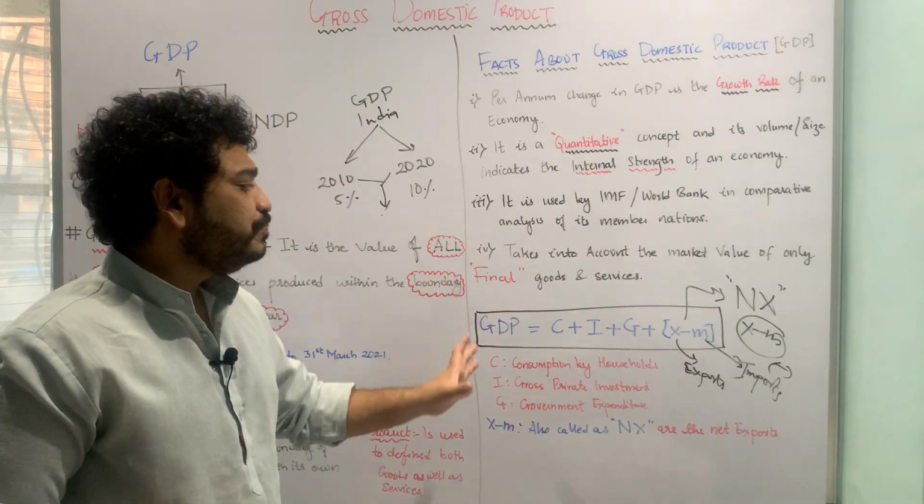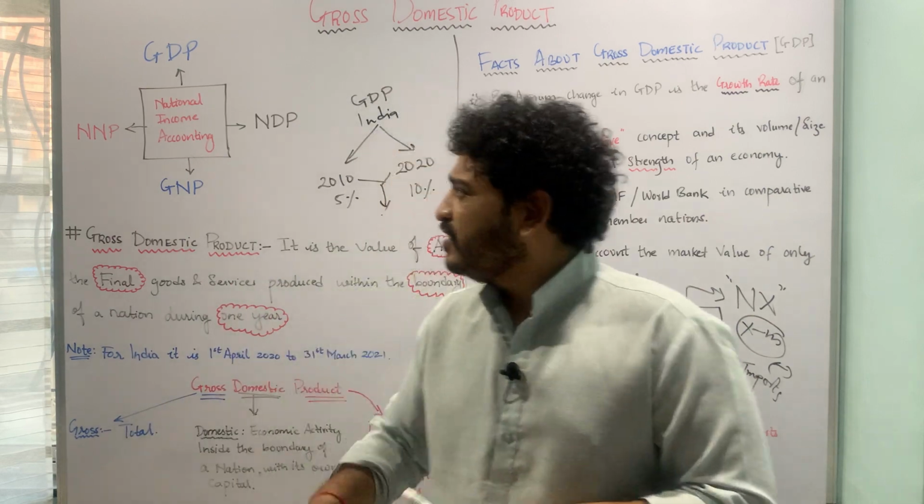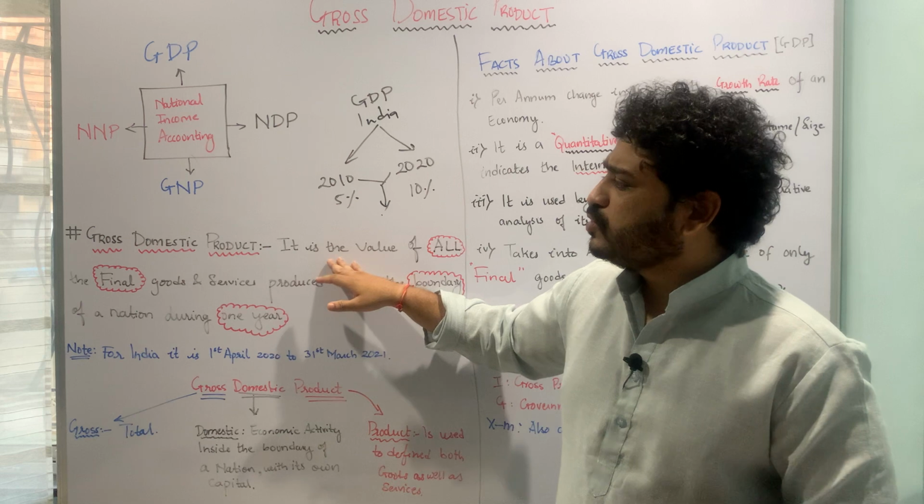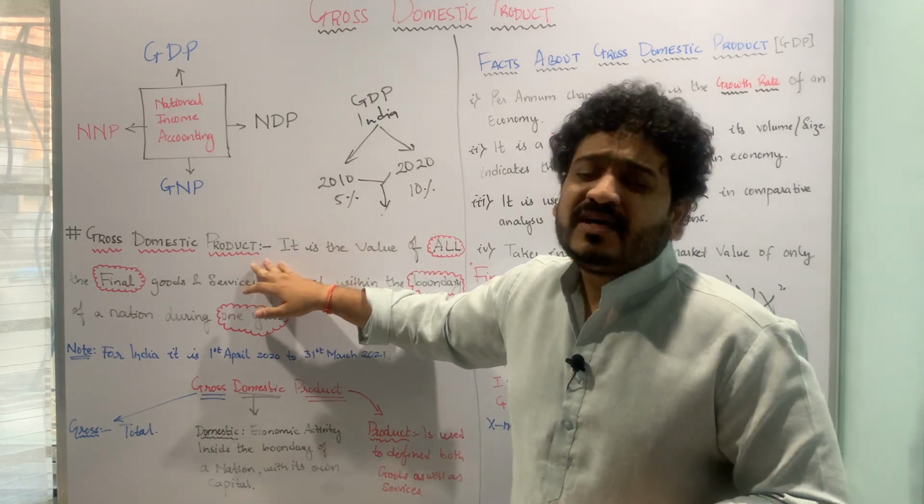So this is how you can look at the concept of GDP, that is gross domestic product. There are certain more concepts which are associated with gross domestic product. That means you can talk about